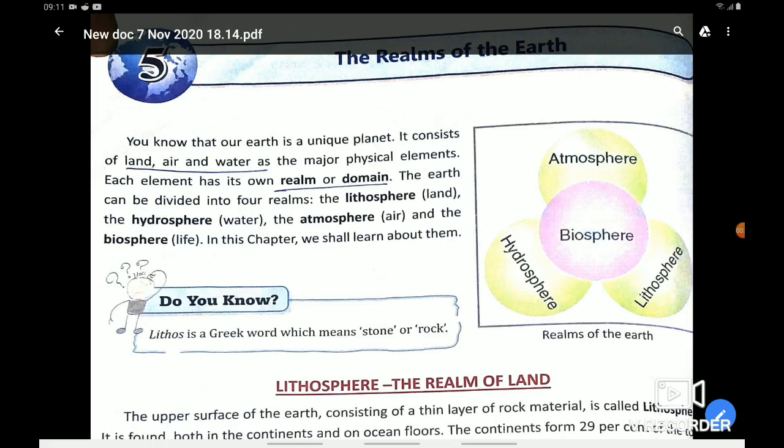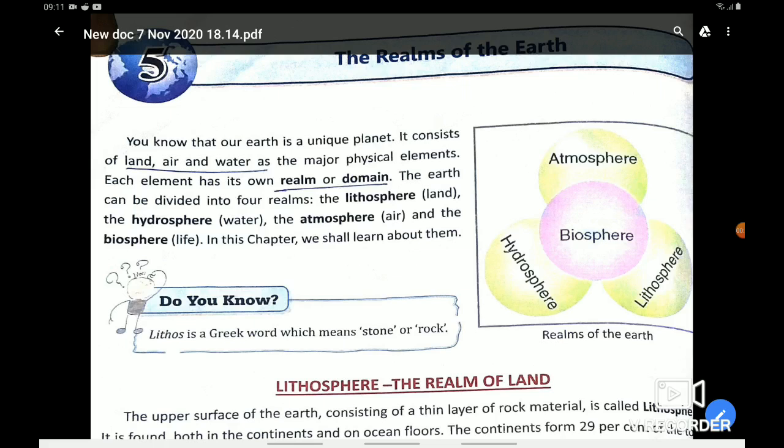Children, today we will start the second term portion of geography, that is realms of the earth. You know, children, what is realms? Realms means a domain, a particular area.